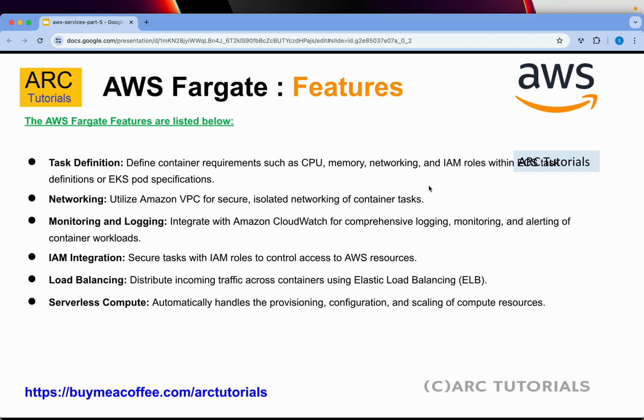It also comes with integrated IAM roles like any other AWS service. It also comes with load balancing, which means it will automatically distribute the incoming traffic across containers using Elastic Load Balancing. This I'll cover a little bit later. Serverless compute automatically handles the provisioning, scaling, and configuration of the compute resources that are required. So that's the best part about using Fargate.